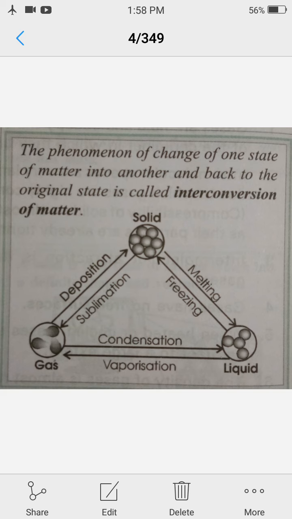In your textbook, one activity is given to show law of conservation of mass, which states that mass can neither be created nor be destroyed. You cannot change the mass of substance any time or during any process, whether it is a physical change or a chemical change. That activity also you are supposed to read from your book.